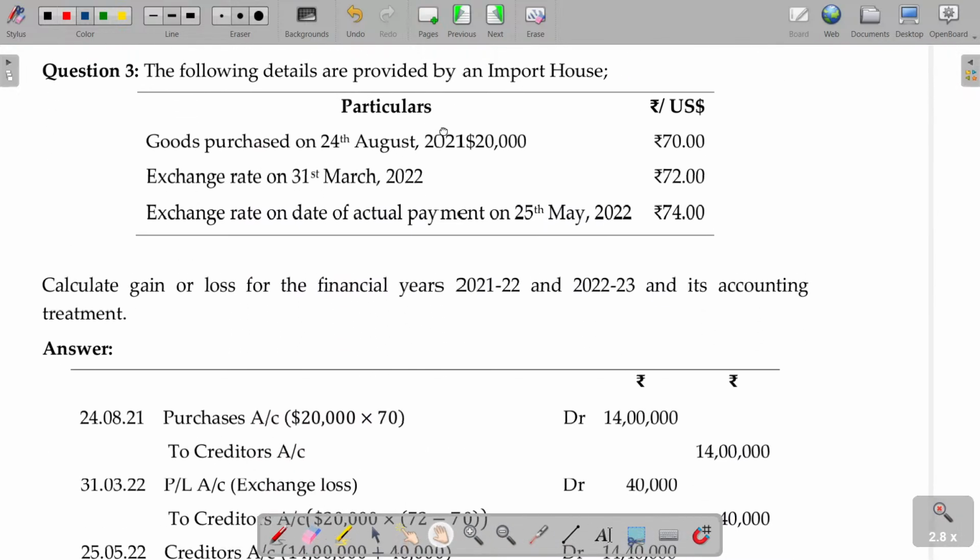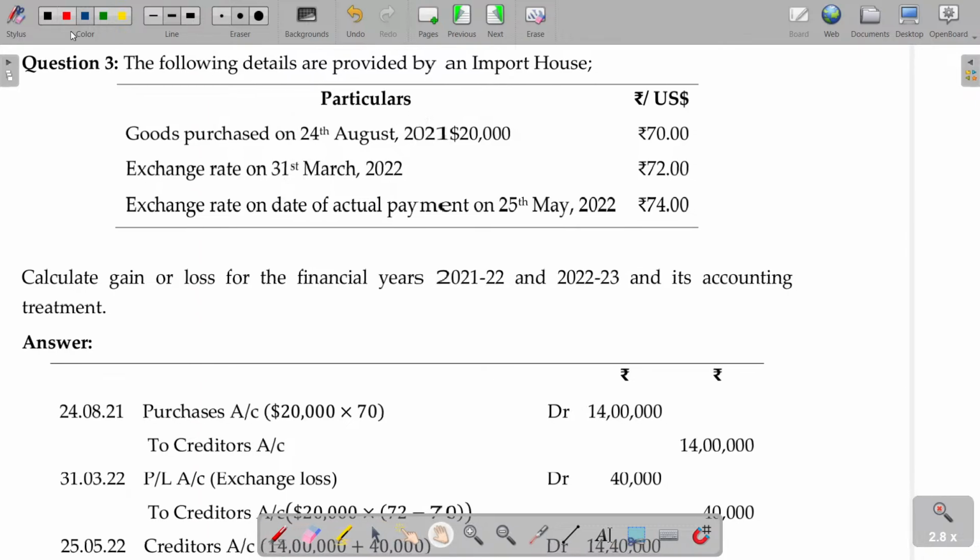Let's see. Come on, tell me, in August, what is the journal entry? Purchases to creditors 14 lakhs. Okay, 14 lakhs. But before the payment, the year end comes, 31st March.